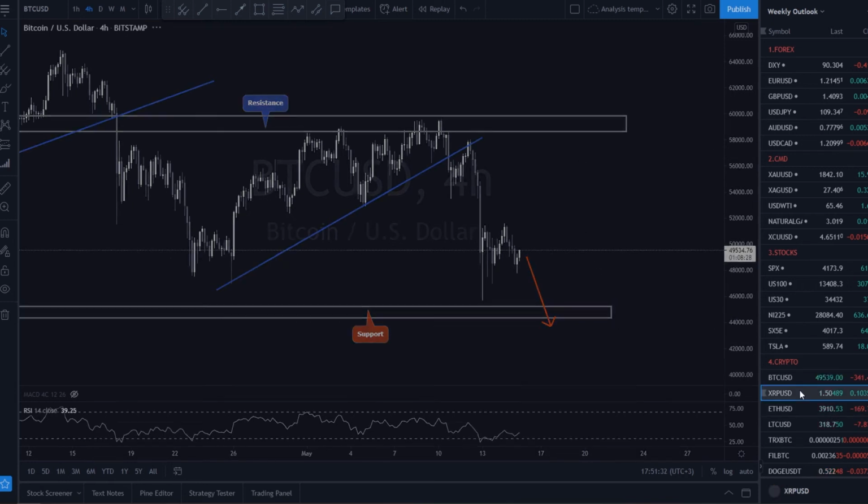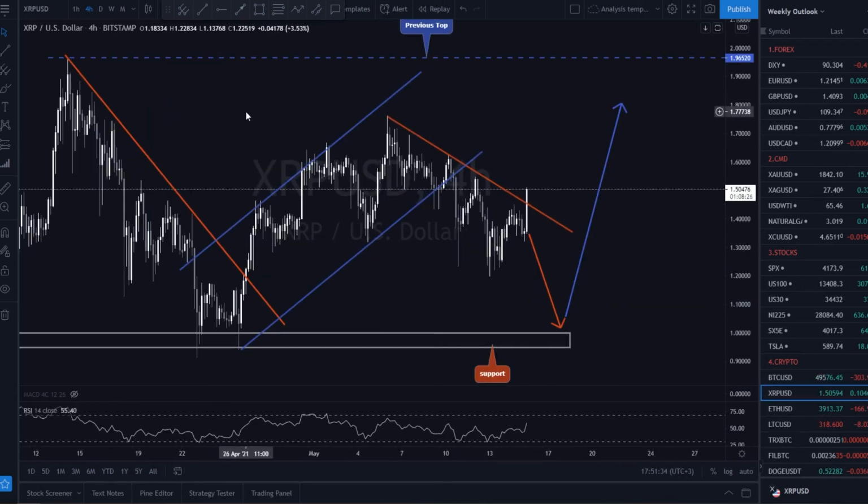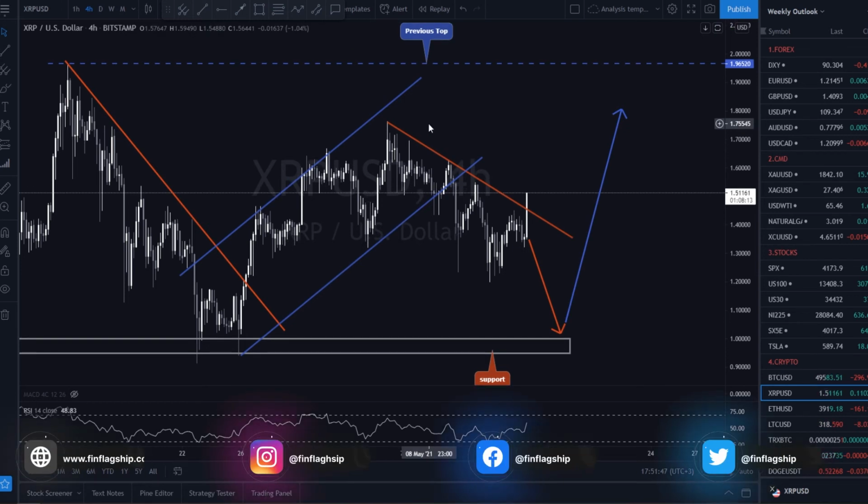Let's move on to XRP. The next hearing between the Security and Exchange Commission (SEC) and Ripple will be held next Friday on May 21st. During the hearing, the SEC will likely look to gain access to certain legal documents in Ripple's possession that details the legal advice the fintech firm received in the past for XRP.